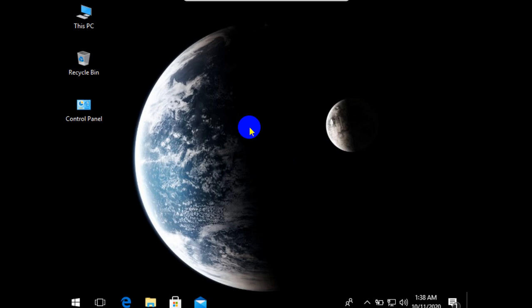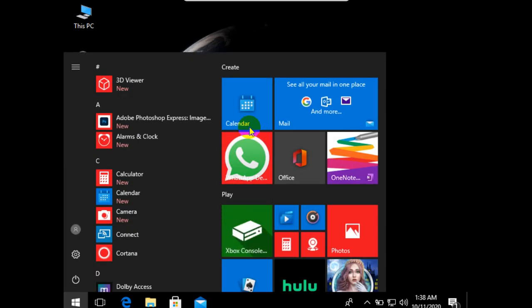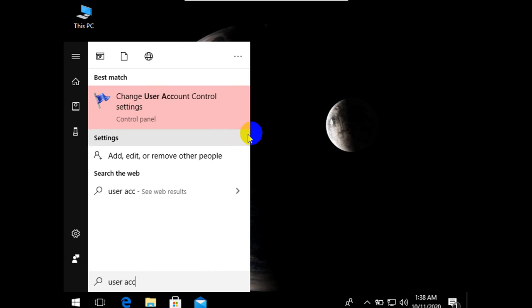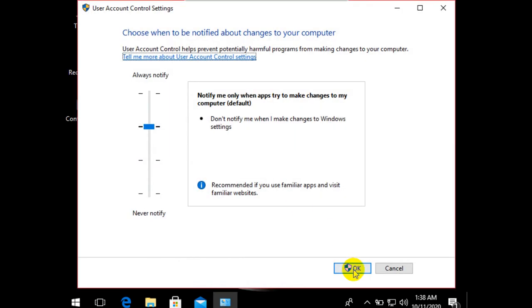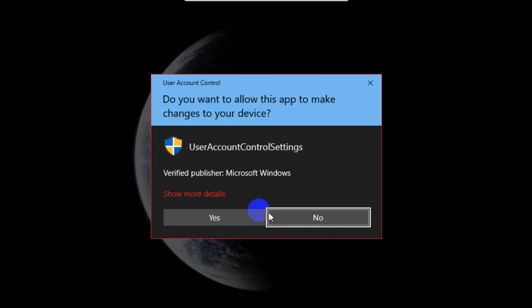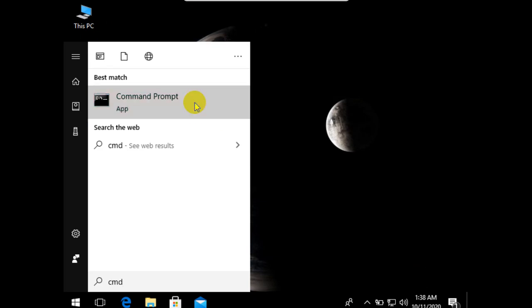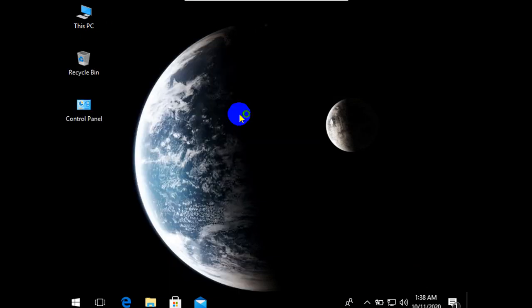First step, you have to search here, type here user account. You see this one comes. Click OK. Click yes. Okay. Then go for CMD, command prompt, and run this as administrator.